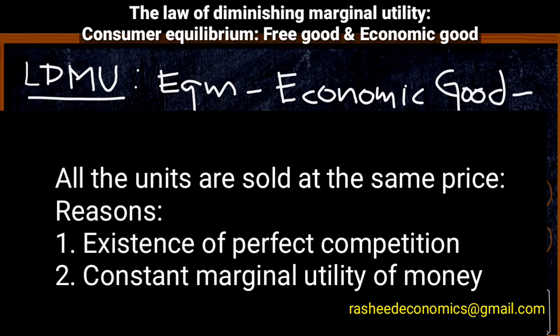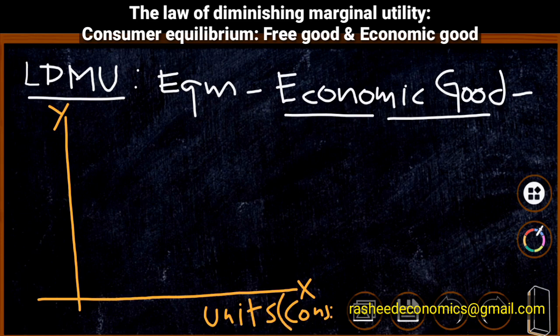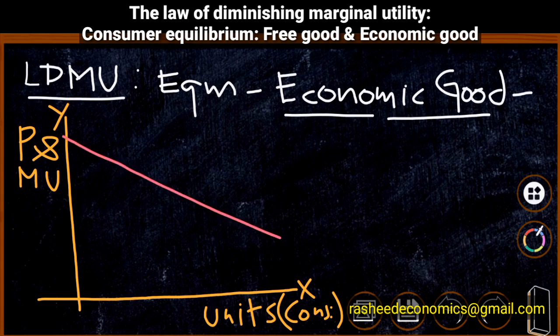Now we are going to explain the concept diagrammatically. We have the x-axis and y-axis. On the x-axis we are representing units consumed by the consumer, and on the y-axis we are representing price and marginal utility of the product. Initially we are going to draw a marginal utility curve which is downward sloping. This is the MU curve. We know that as consumption increases, marginal utility goes on diminishing, and therefore this marginal utility curve is downward sloping.